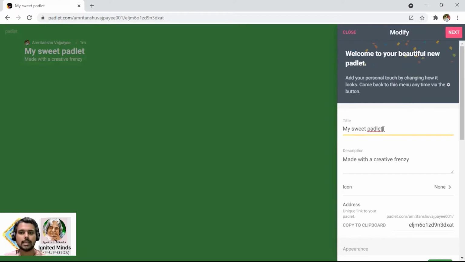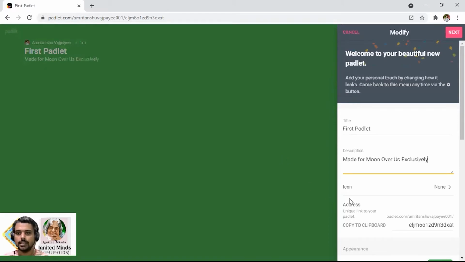I am going to call it my first Padlet. I have made it for the citizen science program that we are going to do, perhaps the Moon Over Us. So it is made for Moon Over Us exclusively.